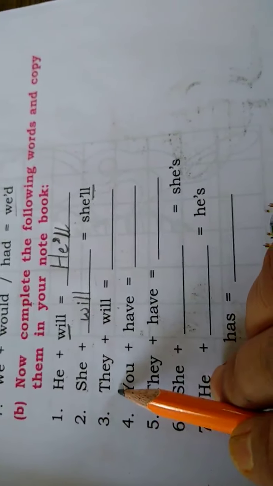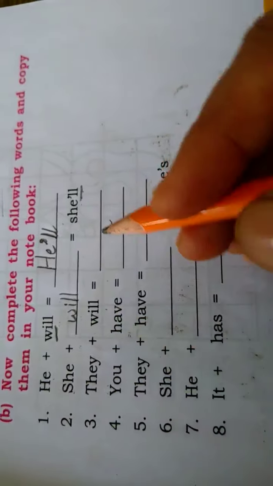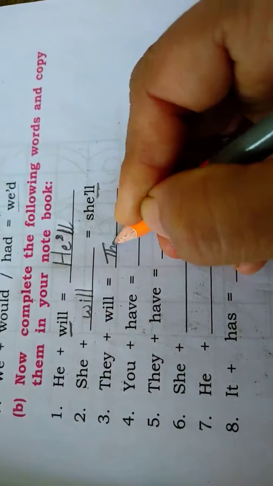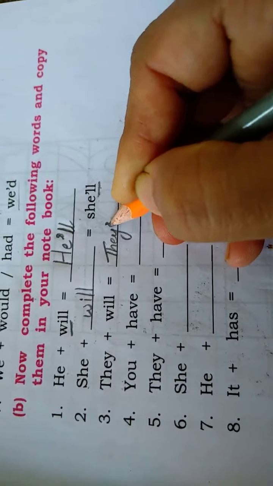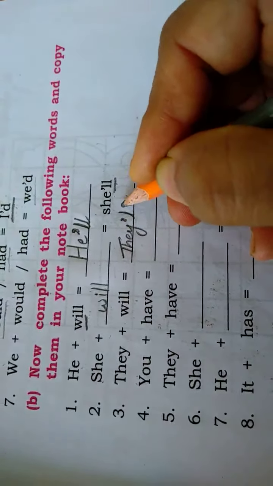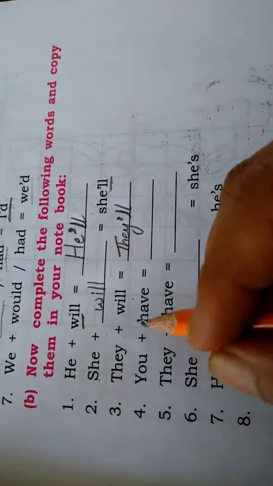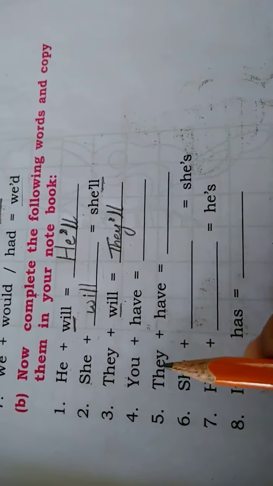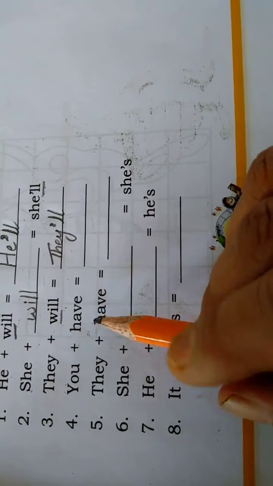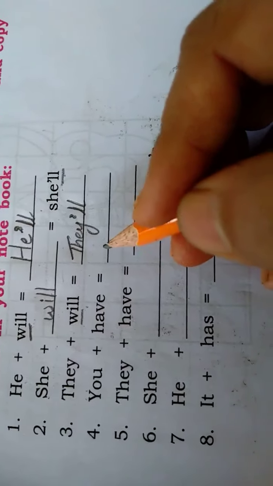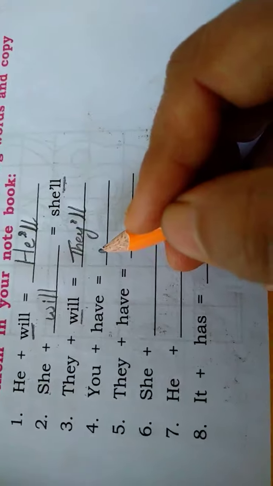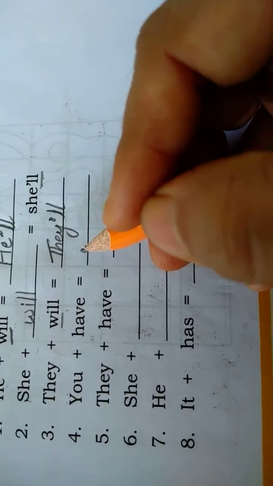So the first word we have to write as it is, and then put an apostrophe, then double L. We just remove W-I. Next, you have. So how do you write it in the short form?